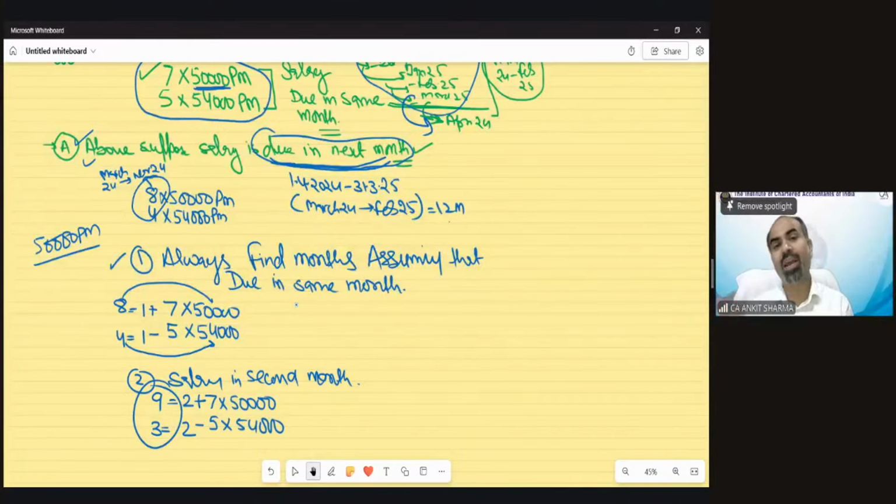If it's, say, due in the next month, then just add 1 month in the upper limit and reduce 1 in the lower limit. And if it's, say, 2 months due, then plus 2 and minus 2. Practically, there would be only 1 month due provided in the question. Understood? So that was the case we were discussing regarding range salary, which was due in the next month or next to next month.